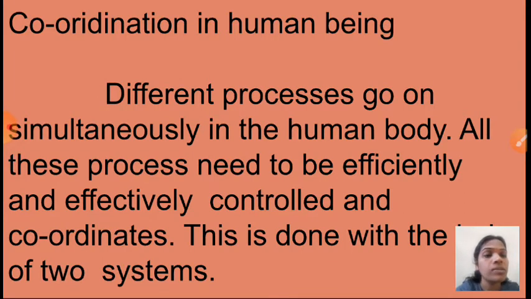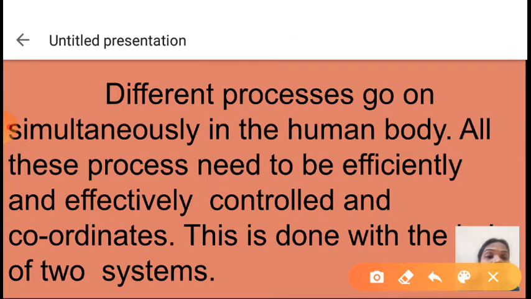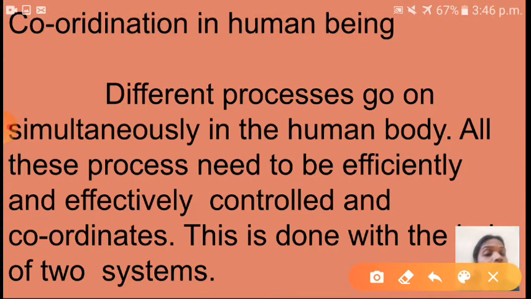So different processes, I already told you that we are multicellular organisms. Many organ systems are functioning simultaneously in our body. Then only our life will go smoothly. Okay children, so different processes go on simultaneously in the human body. All these processes need to be efficiently and effectively controlled and coordinated. So this is done with the help of two systems.